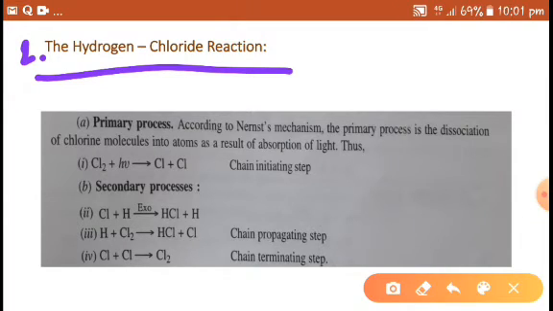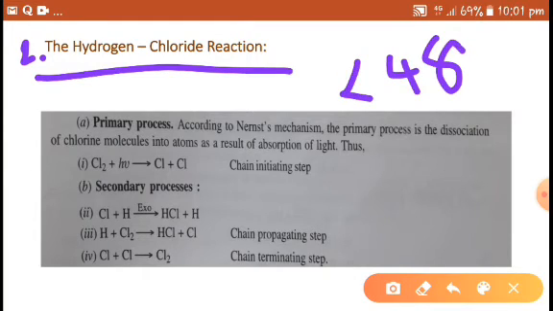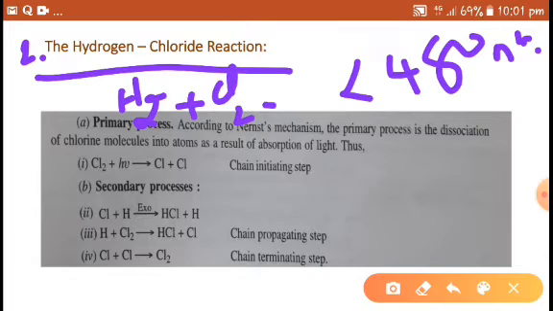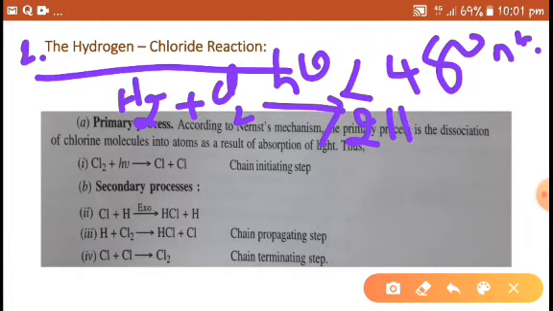When a mixture of hydrogen and chlorine is exposed to visible or UV light of wavelength less than 480 nanometers, a fast reaction takes place resulting in the formation of hydrogen chloride. Hydrogen and chlorine, in the presence of light, give hydrogen chloride.